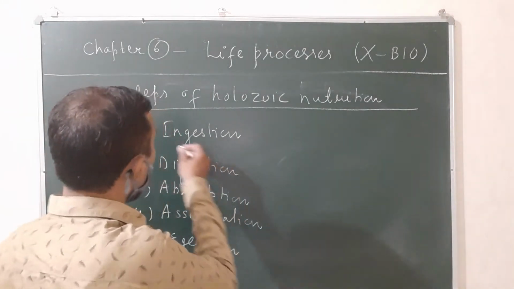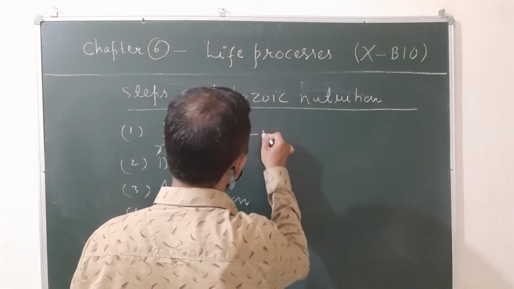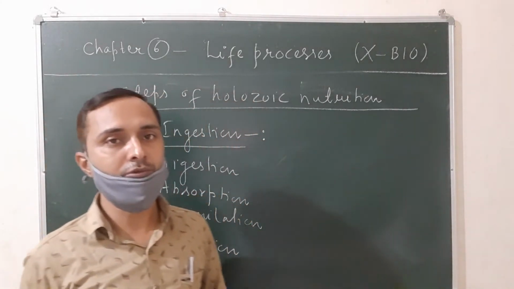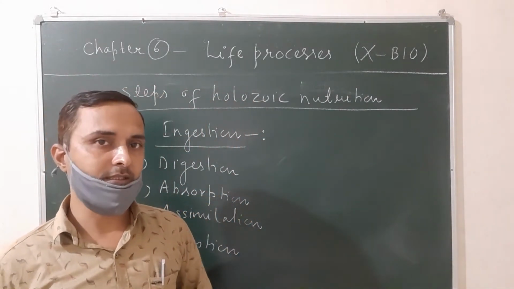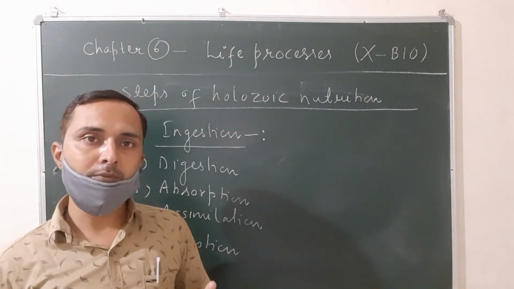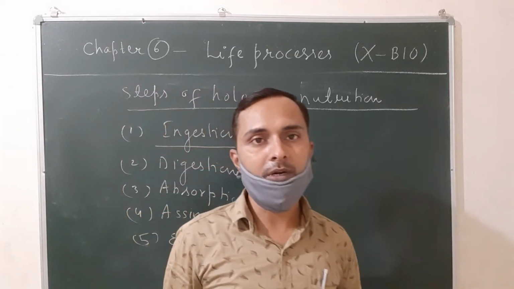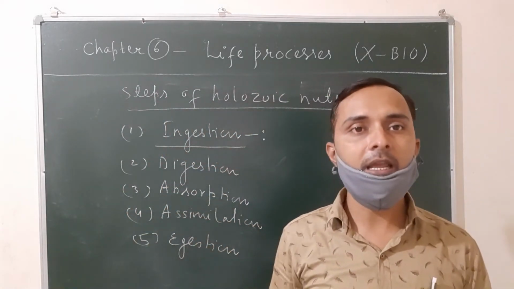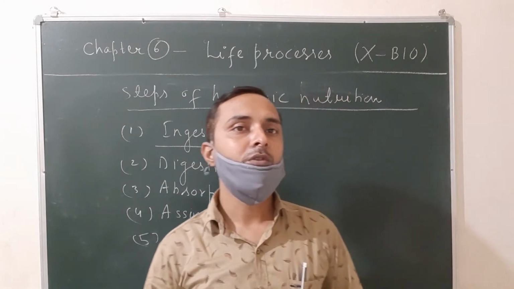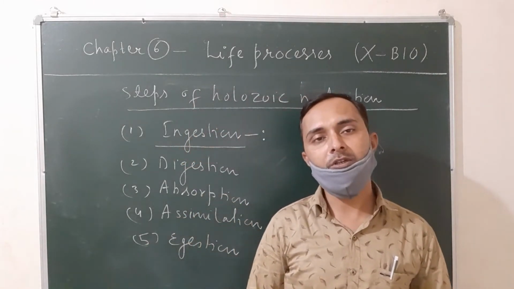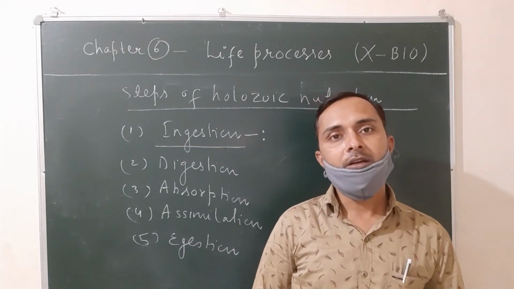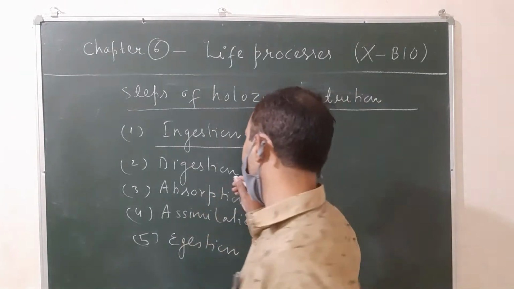Ingestion. This is the first step of holozoic nutrition. What is ingestion? The process of intake of food or nutrient through the mouth is called ingestion. But in the case of amoeba, ingestion is done by the cell membrane, because a mouth-like structure is completely absent as it is unicellular. So once again, what is ingestion? The process of intake of food or nutrient through the mouth of living organisms is called ingestion. Now let us see the second step, digestion.